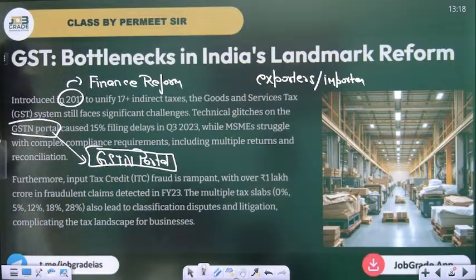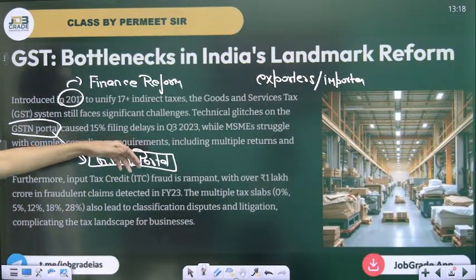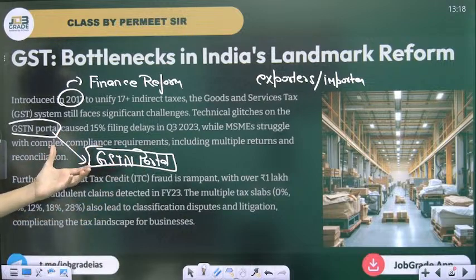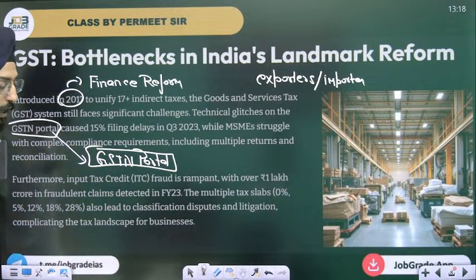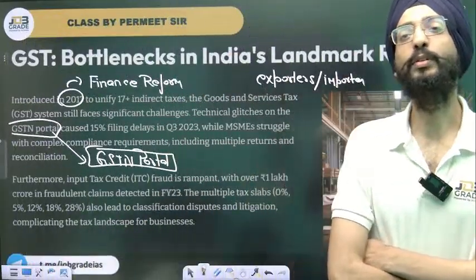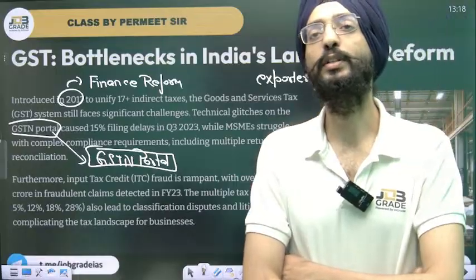GST portal issues caused 15% filing delays in quarter 3 of 2023, while MSMEs struggled with complex compliance requirements, including multiple returns and reconciliation. Understand this, when we talk about the MSMEs out there,